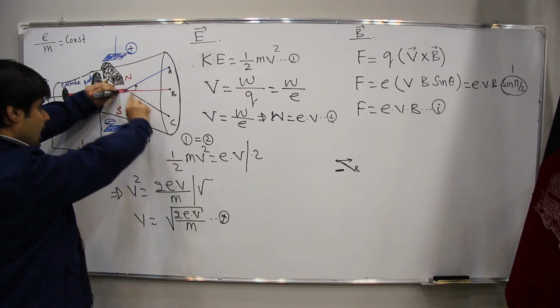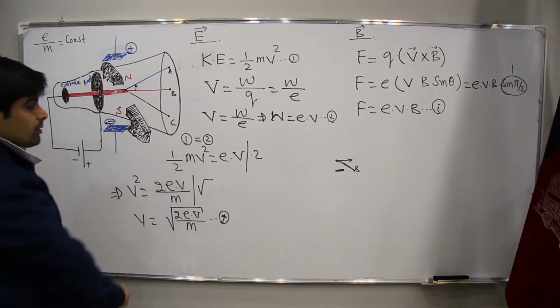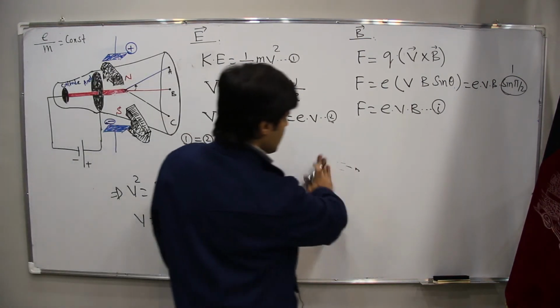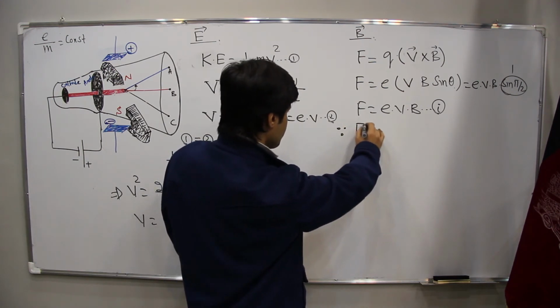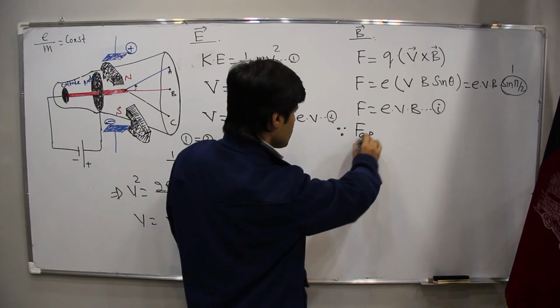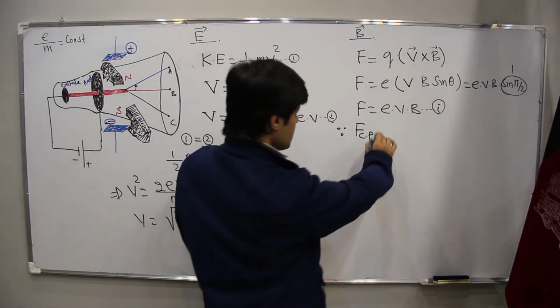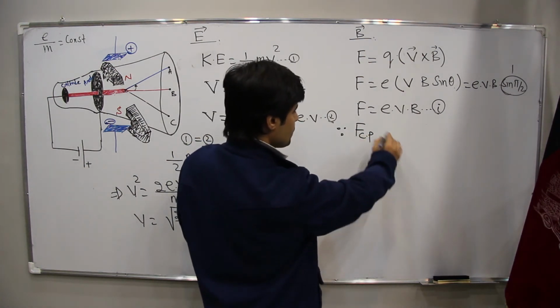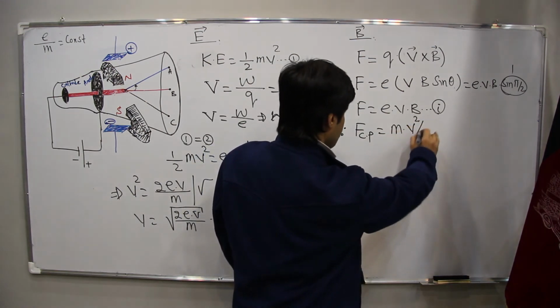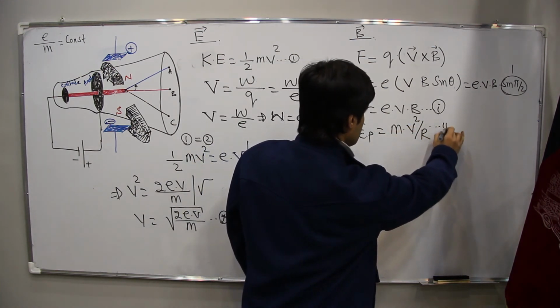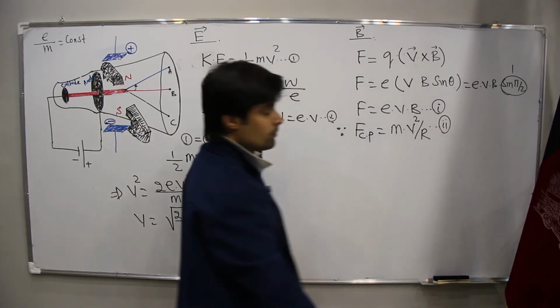It means we have a circular motion. In circular motion, according to physics, the centripetal force is mv² upon r. We have this equation also.